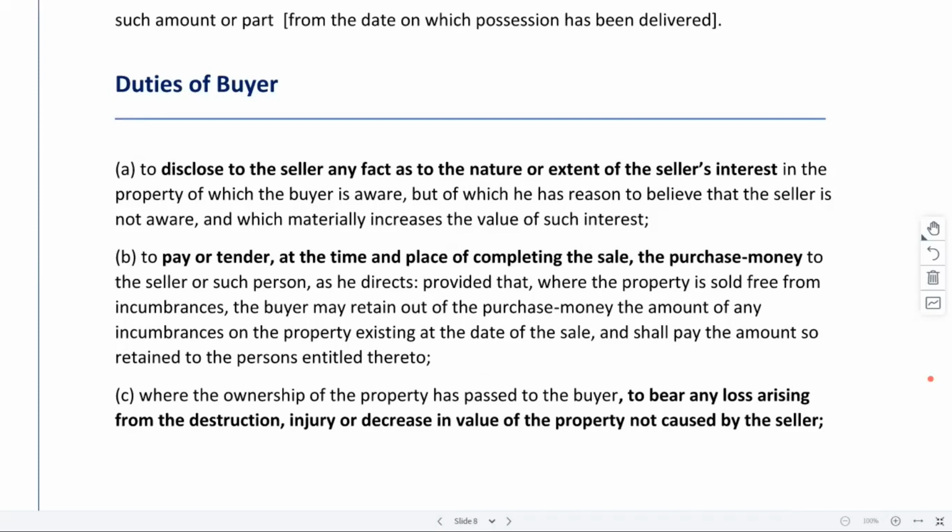Any point to be repeated? So 4 duties we have. After the sale is completed, the buyer will have to take complete ownership. He will be responsible for whatever good or bad happens regarding the property, right? So 4 duties we have.